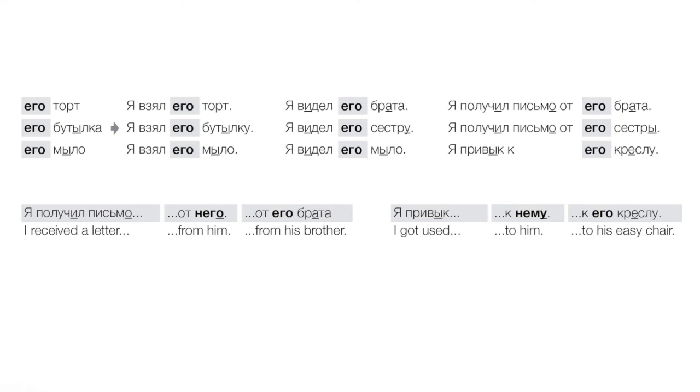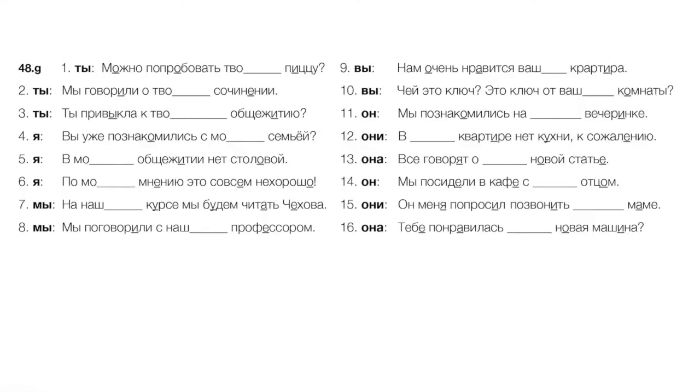Or I got used to him, я привык к нему, or to his easy chair, к его креслу. Again, его there isn't changing. It's modifying кресла or креслу in the dative. It does not itself become dative. Okay, let's fill in a few examples. Number one, can I try your pizza? Можно попробовать твою пиццу?